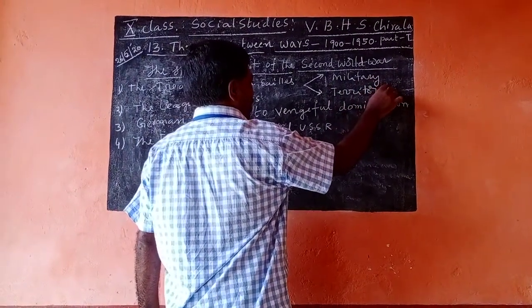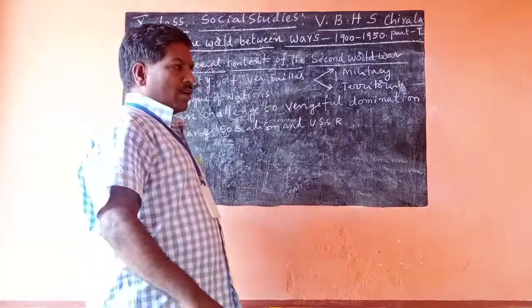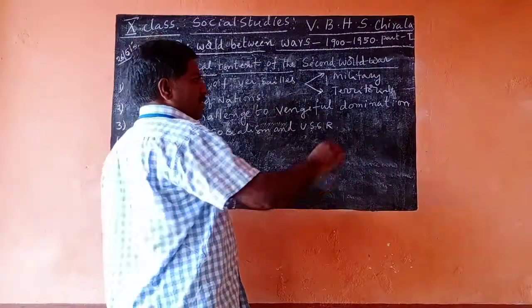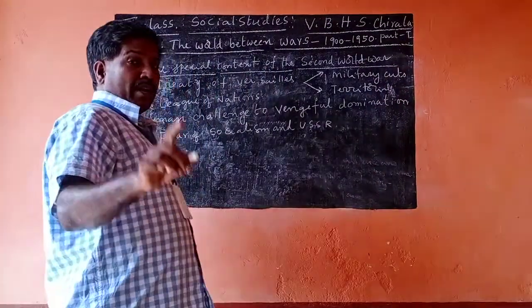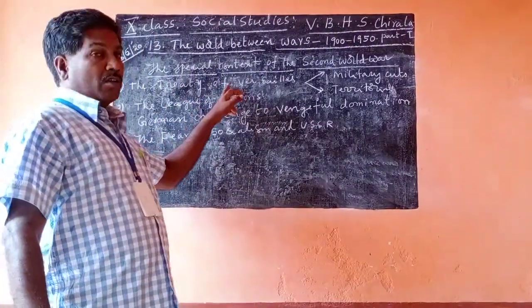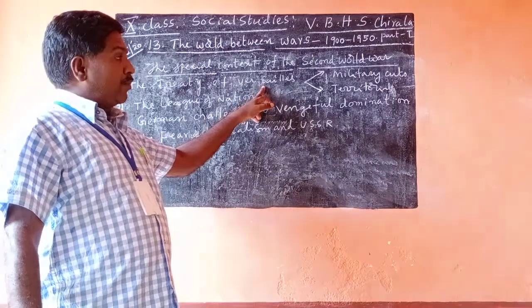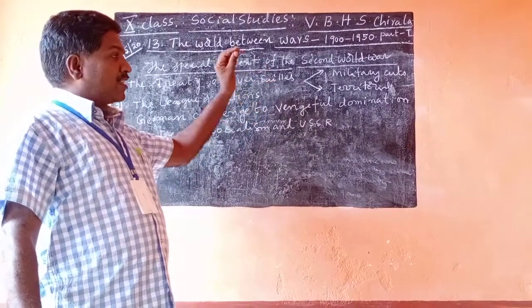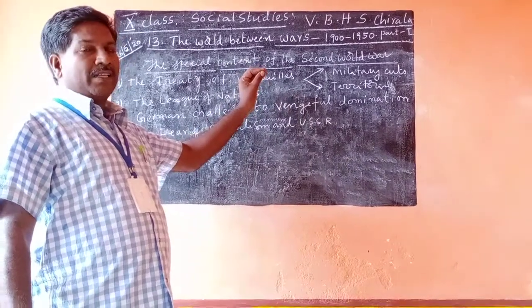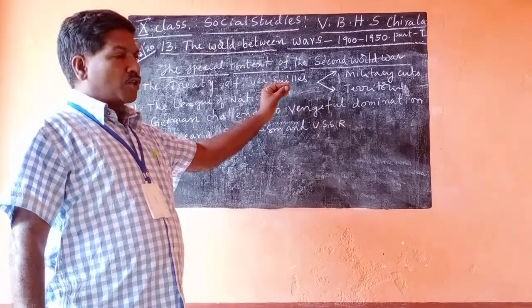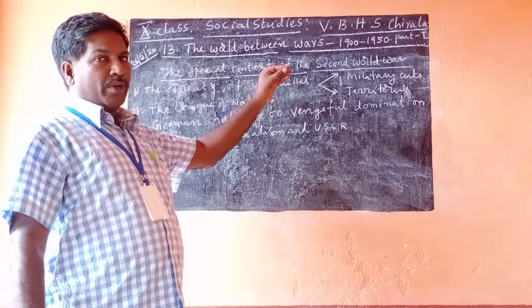Military penalties mean military cuts, which were imposed on Germany. Germany is the victim; Germany was blamed as the cause of the First World War. This type of diktat was imposed by Britain on Germany.